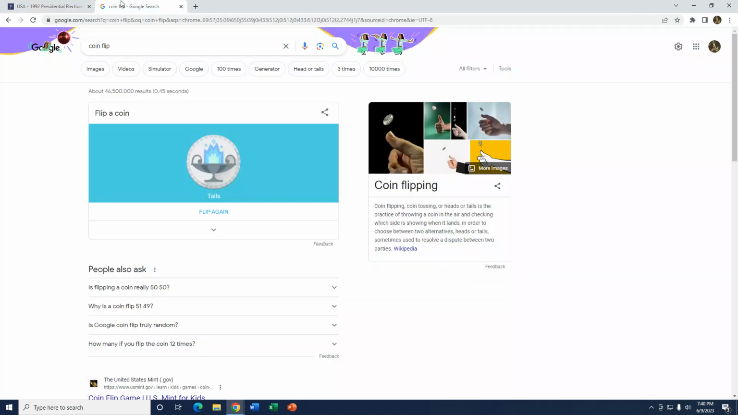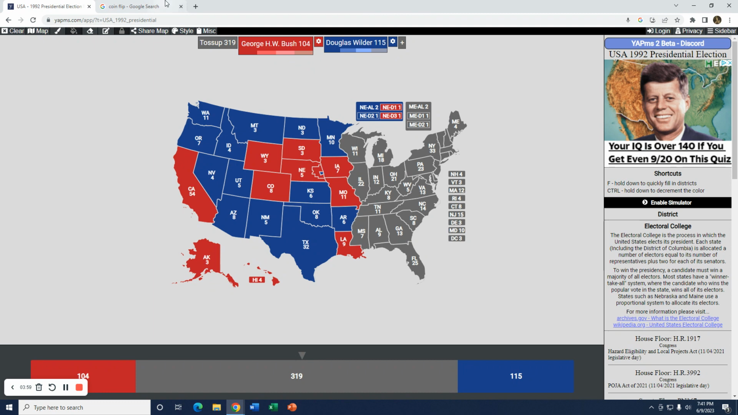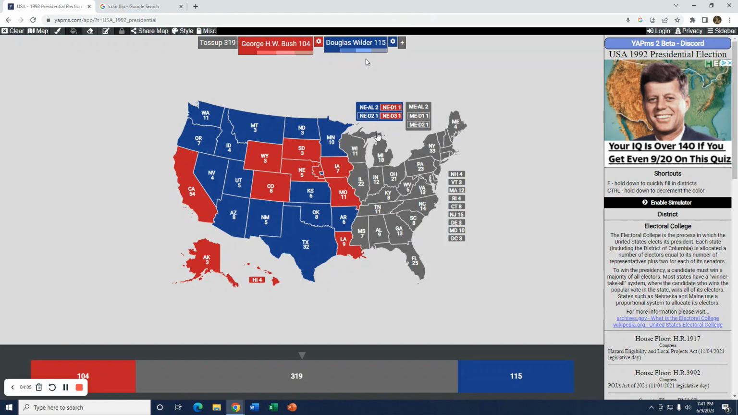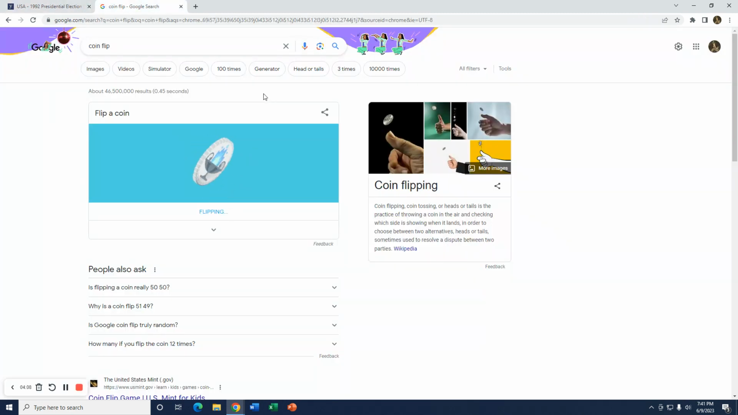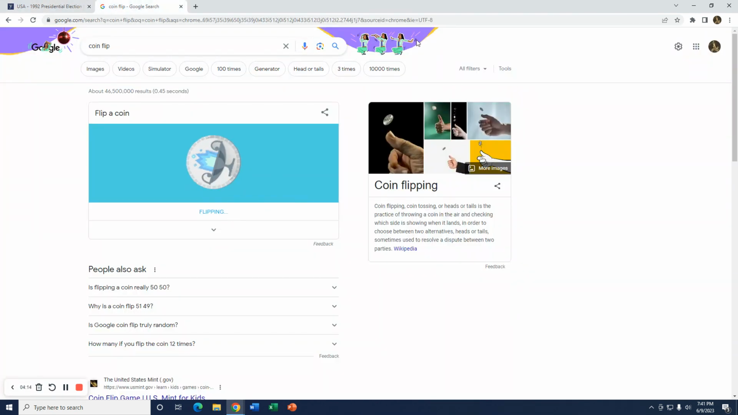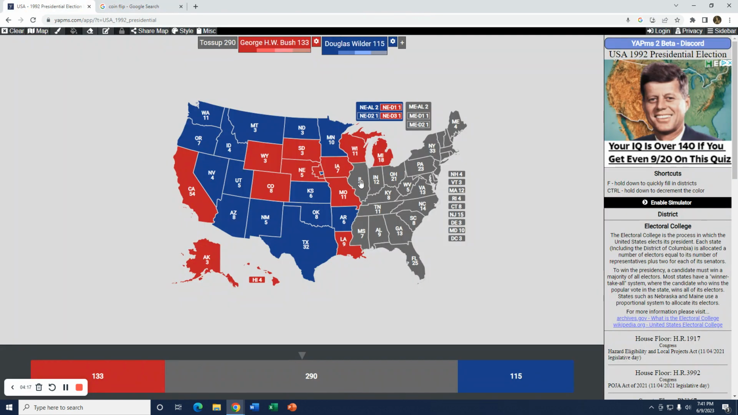All right. Next state, Iowa. I'll go for Bush. Next state, Missouri. I'll also go for Bush. Next state, Arkansas, home state of Bill Clinton. I'll go for Wilder. All right. Next state, Louisiana. I'll go for Bush. Next state is Wisconsin. I'll go for Bush. Next state, Michigan. It also goes Bush. Next state, Illinois. That goes Wilder. Next state, Indiana.